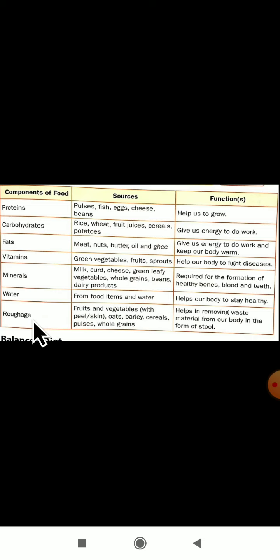The next component of food is roughage. We are getting roughage from fruits and vegetables with a peel or skin, oats, barley, cereals, pulses and whole grains. These are the sources of roughage. And what is the function of roughage? It helps in removing waste material from our body in the form of stool, and also in the form of urine and sweat. It helps to remove the waste material in our body.